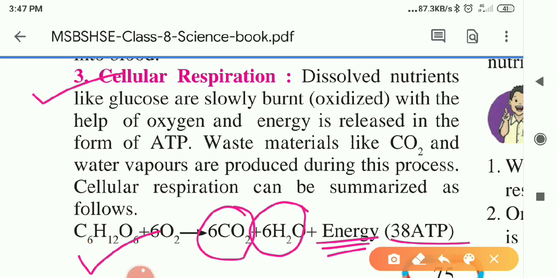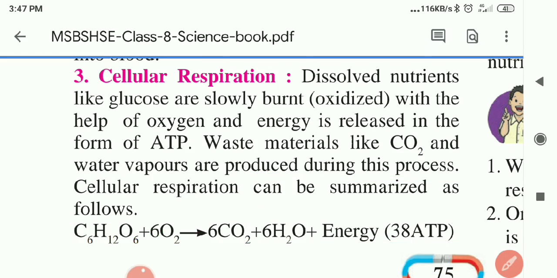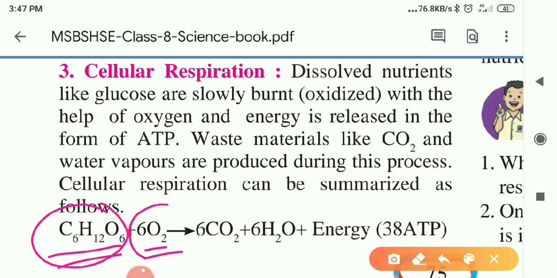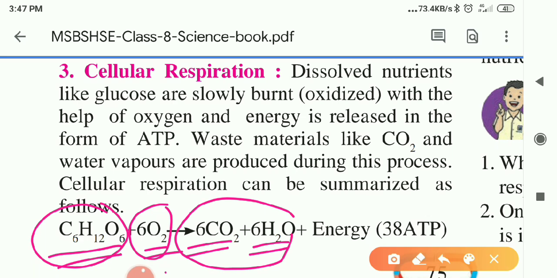The waste materials, CO2 and water vapors, are produced during this process. Cellular respiration can be summarized as follows. Here the reaction is shown. The oxygen molecule oxidizes the glucose molecule which we took into the body by digestion, and carbon dioxide and water are formed as waste material, and the main thing, the energy molecule, ATP, is formed in this process.